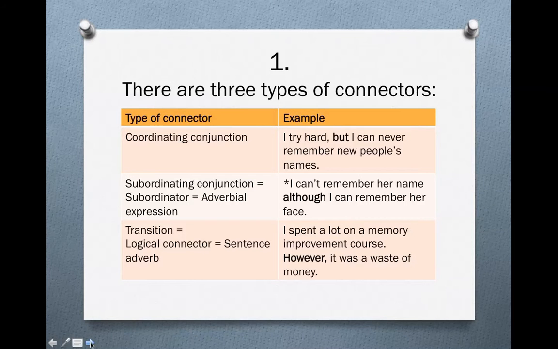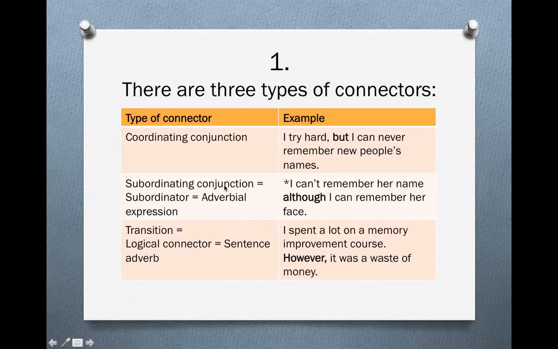There are 3 types of connectors. There are coordinating conjunctions, and here's an example. I try hard, but I can never remember people's new names. You have 2 sentences, the coordinating conjunction with a comma before it.